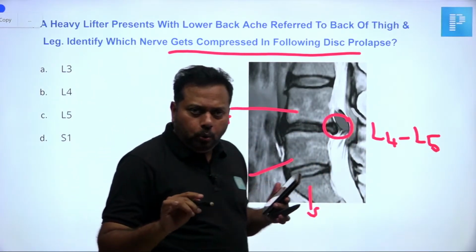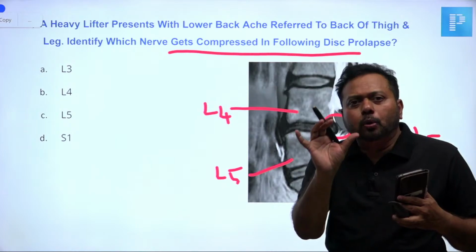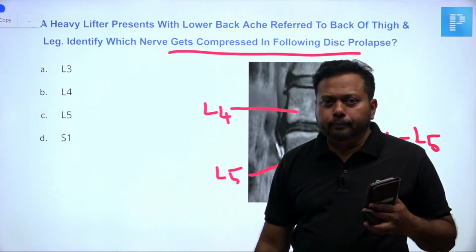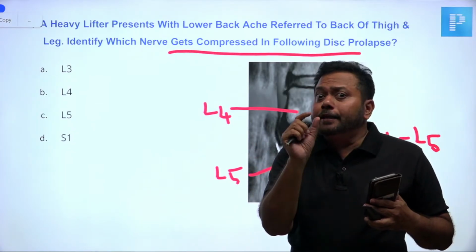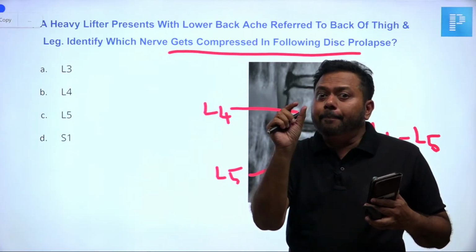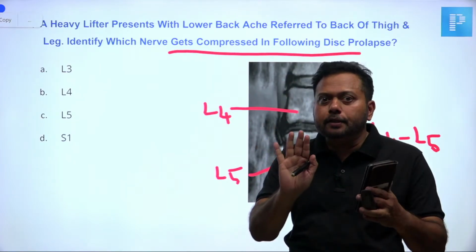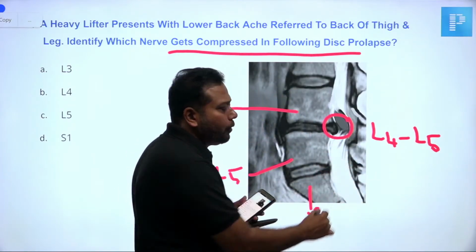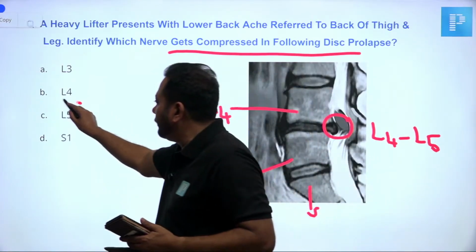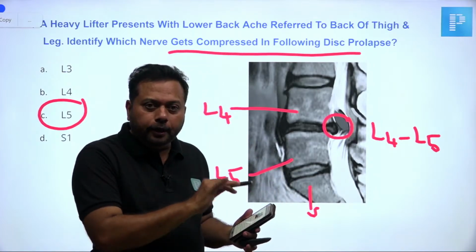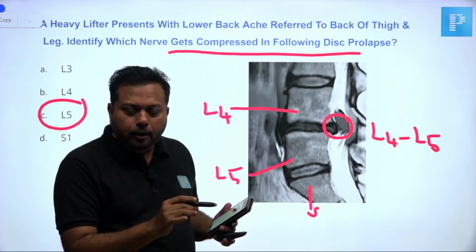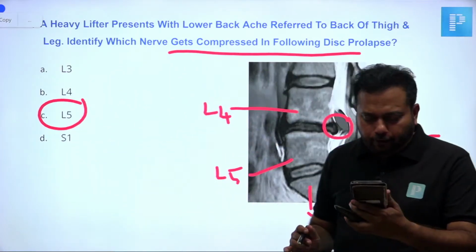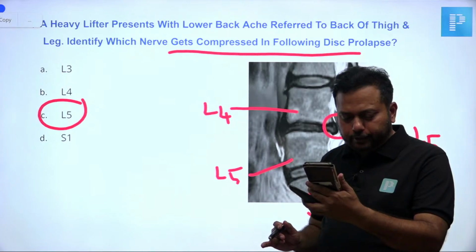We all know the rule. When there is a disc bulge in the thoracolumbar vertebra, it compresses the nerve root one level down below. Other way around, if there is a disc prolapse in the cervical area, it compresses the nerve root above. This is the general rule. So this is a lumbar disc prolapse, seen between L4 and L5, so it should compress L5. The nerve root that is compressed is L5.